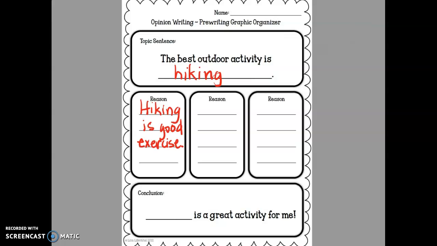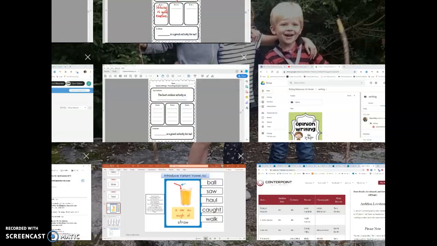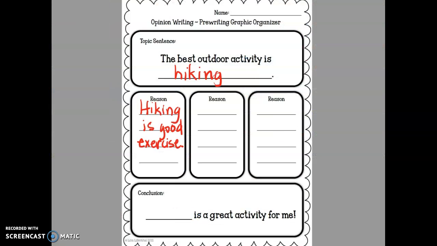Okay. Then I'm going to look at my second idea I chose, nice scenery. So maybe I could put that into a sentence by saying, when I hike, I see nice scenery. And that is what I will write.